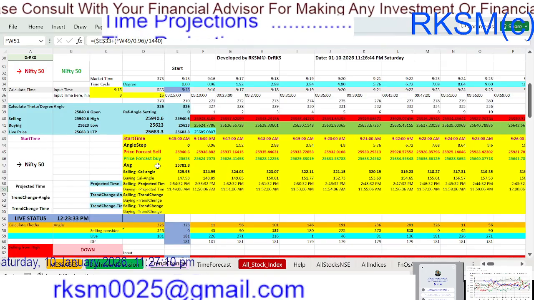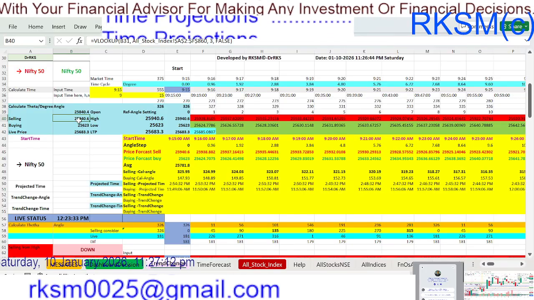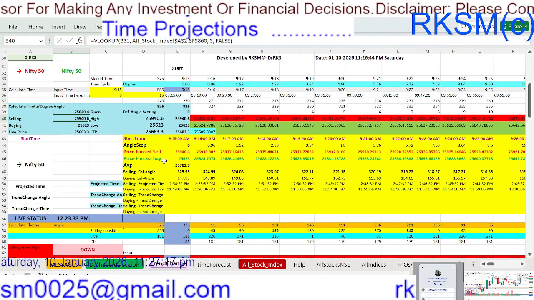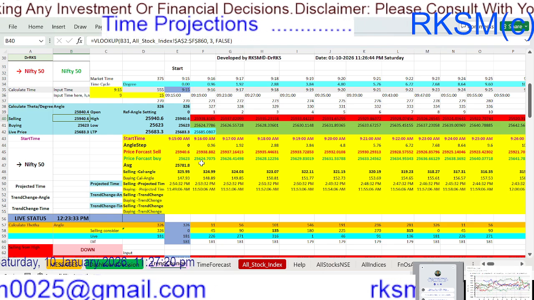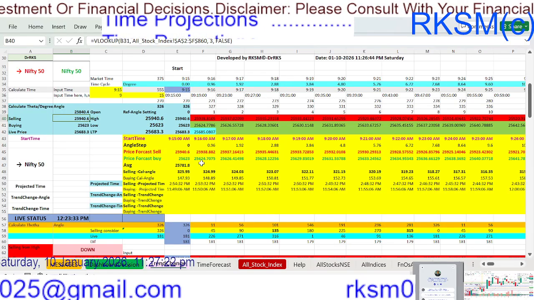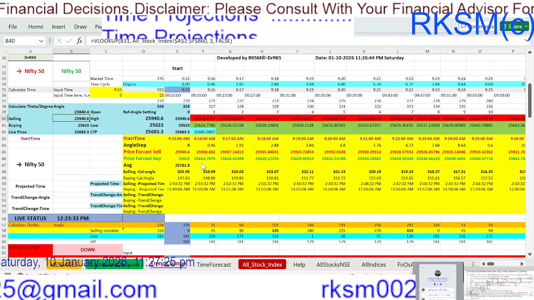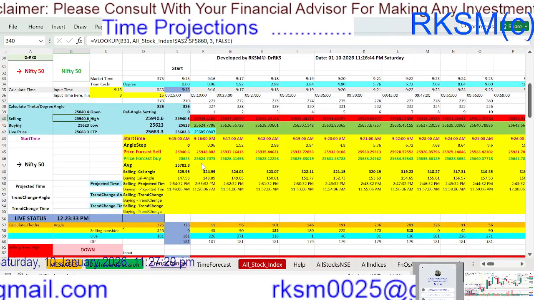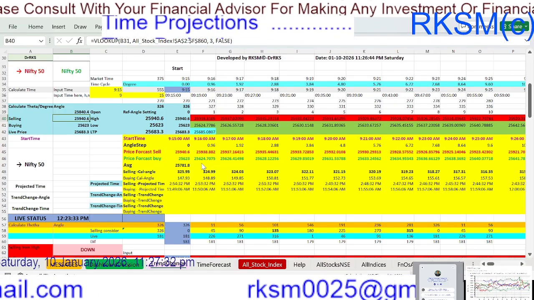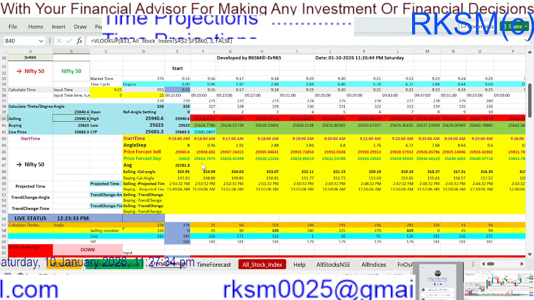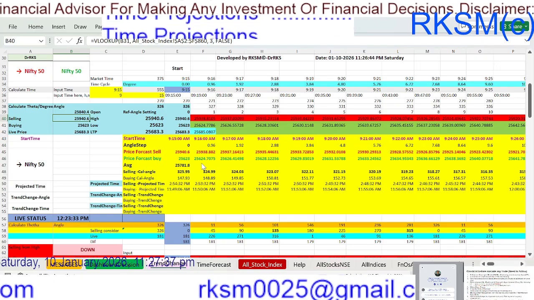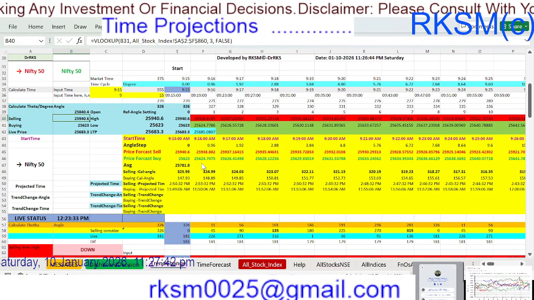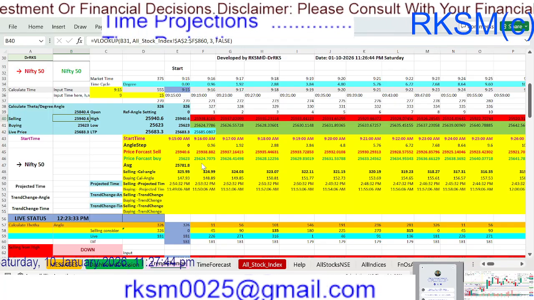The maximum high the market made is 25,940, and that was at the starting onward. You see the chart, so then you got the time of the high. The window is 9:15 to 9:20, so at 9:20 the high was made by the Nifty, and that was 25,940. So at that time you know what will happen next in the coming 6 hours.